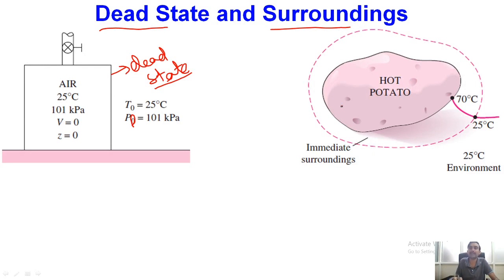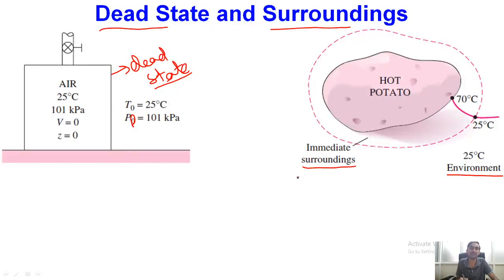Okay. Another important point I would like to highlight about the surroundings. Already we know that anything which is outside the boundary of the system, we call the surroundings. Now we will be introducing two more concepts. One is known as the immediate surroundings and another is known as the environment.